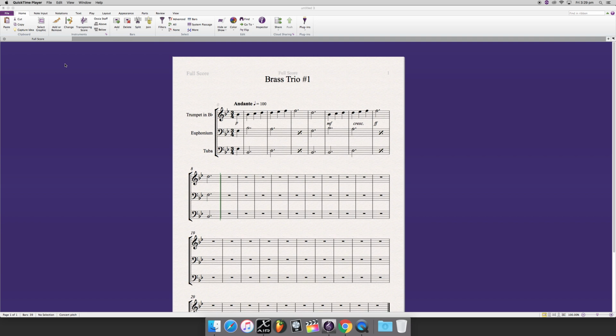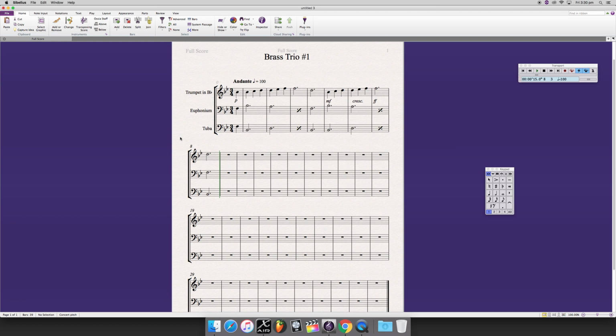Hey guys, this is the fourth part of our little series on how to use Sibelius, and this should be enough to get you started. Hopefully, you'll know by the end of this enough information to go away and write your own piece of music. Okay, so we've got our 8-bar long piece.